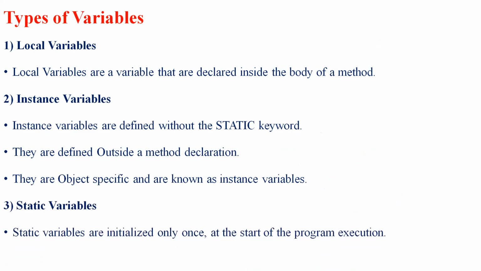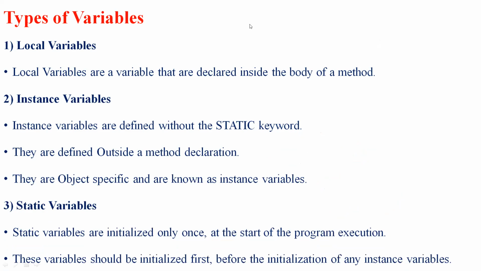So next is static. These are the variables which are initialized only once, at the start of a program execution. So these are at the beginning. If I want to declare anything as static, I need to declare it in the beginning. This variable should be initialized first, before initializing any instance variable. So before initializing any variables, we have to initialize the static variables.